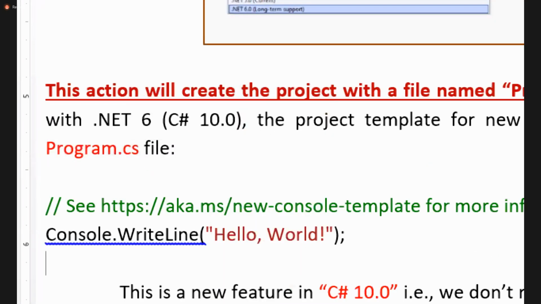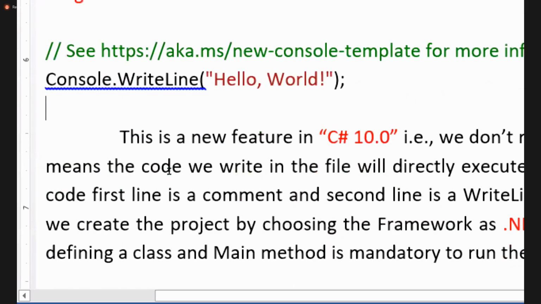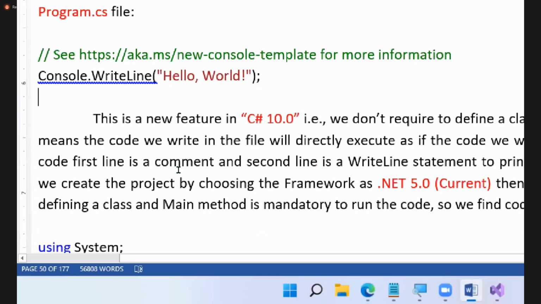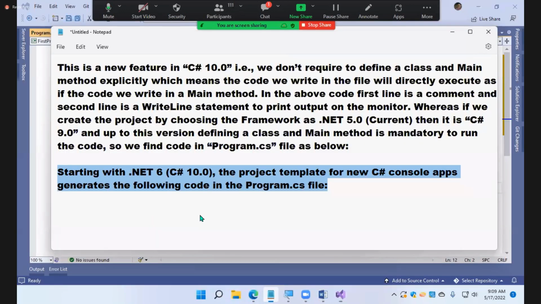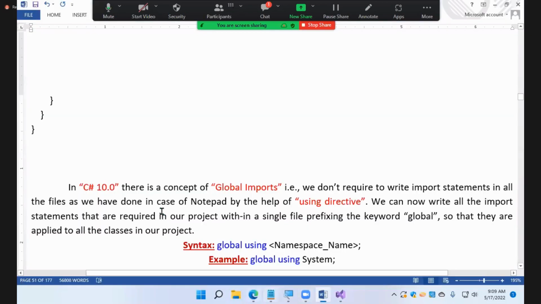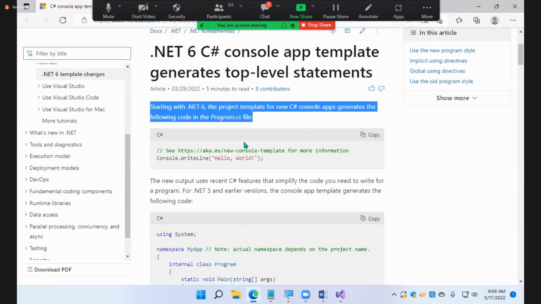So this is the code. Are you clear? And here it is mentioned, there is a new feature in C# 10. There's a new feature basically in the C# 10 version. And one more, this paragraph also, I just want to add in the notes. Yes, we make modifications. I will update that over there, and don't worry.